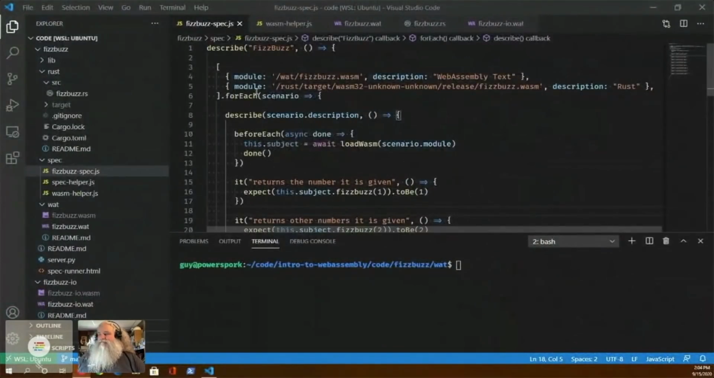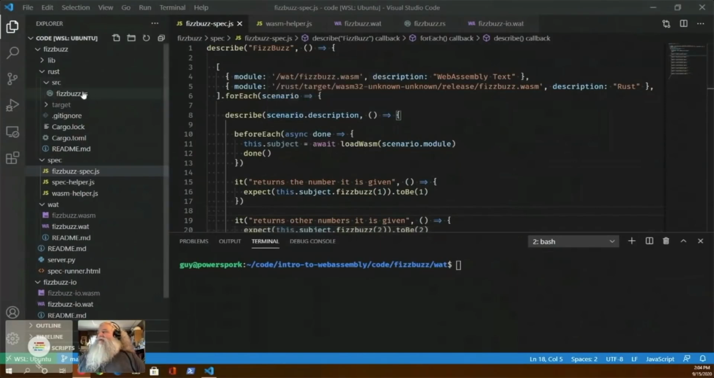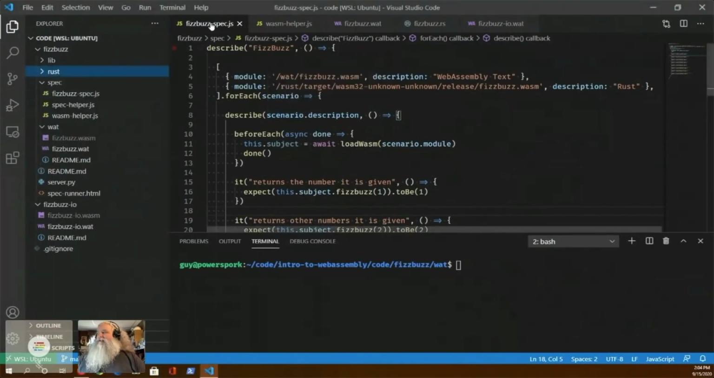So I've created FizzBuzz in WebAssembly, and I've created it three different ways. I've created it for the browser, once in WebAssembly text format, once in Rust, and once I created a FizzBuzz that runs on the command line. For the two that run in the browser, I'm using Jasmine because it's a convenient, embeddable sort of testing framework. I just had to drop some files in there. You didn't have to install anything. And it looks for the fizzbuzz.wasm and the Rust fizzbuzz.wasm and tests them both.